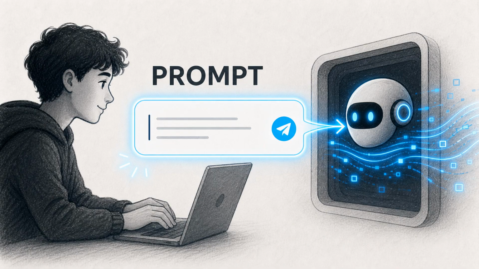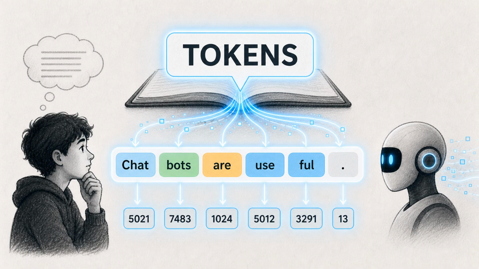Everything begins with the prompt. Your prompt is the text you send to the chatbot. It might be a question, a command, a paragraph, or a whole document. The chatbot treats that input as the beginning of a sequence, then tries to continue that sequence in a useful way. Before the model can work with your prompt, it breaks the text into smaller pieces, called tokens.